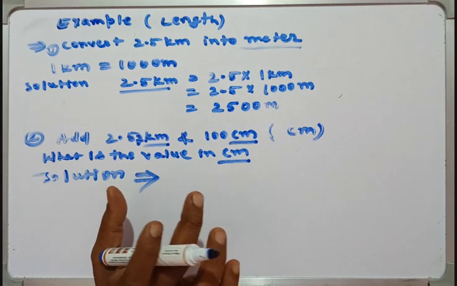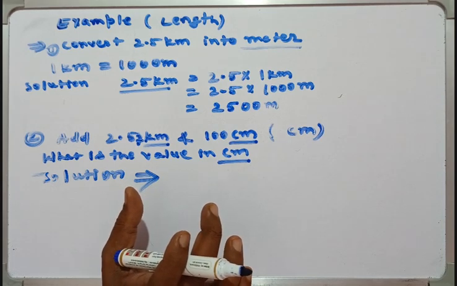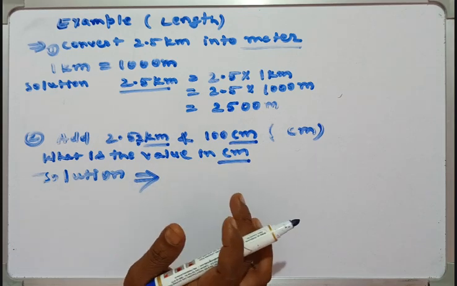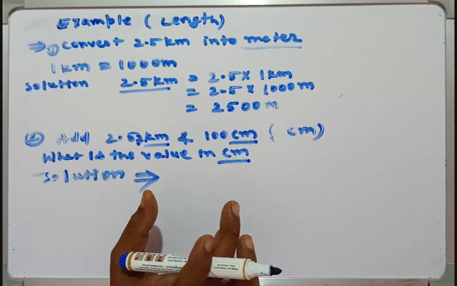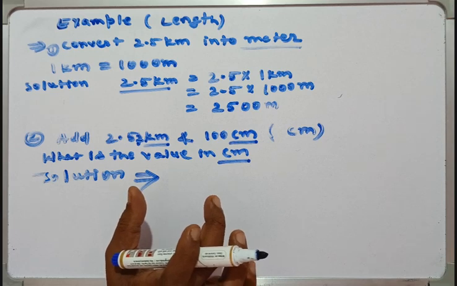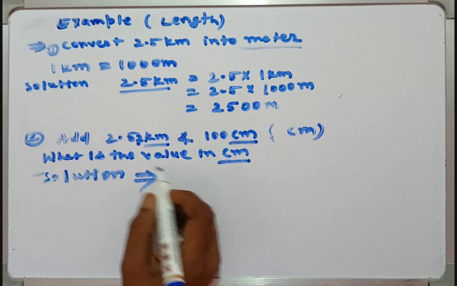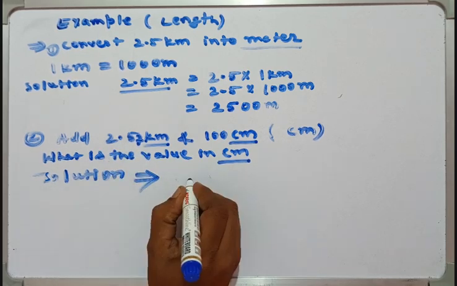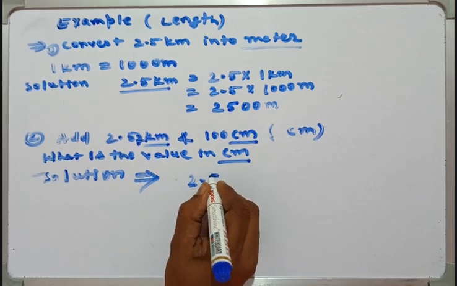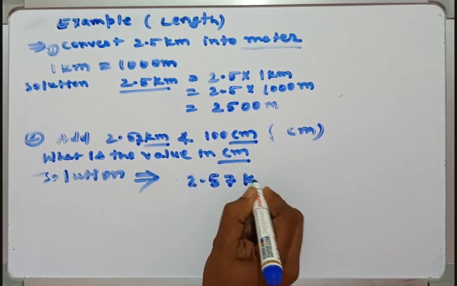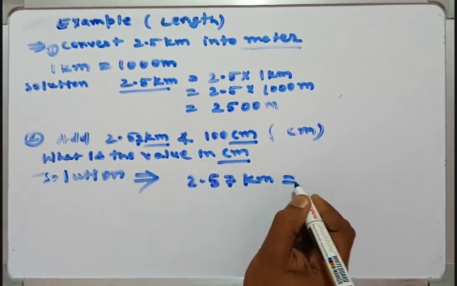So you always remember this: when you make addition, multiplication or anything, the unit of all the things must be the same. So first we will convert this 2.57 kilometer into centimeter.